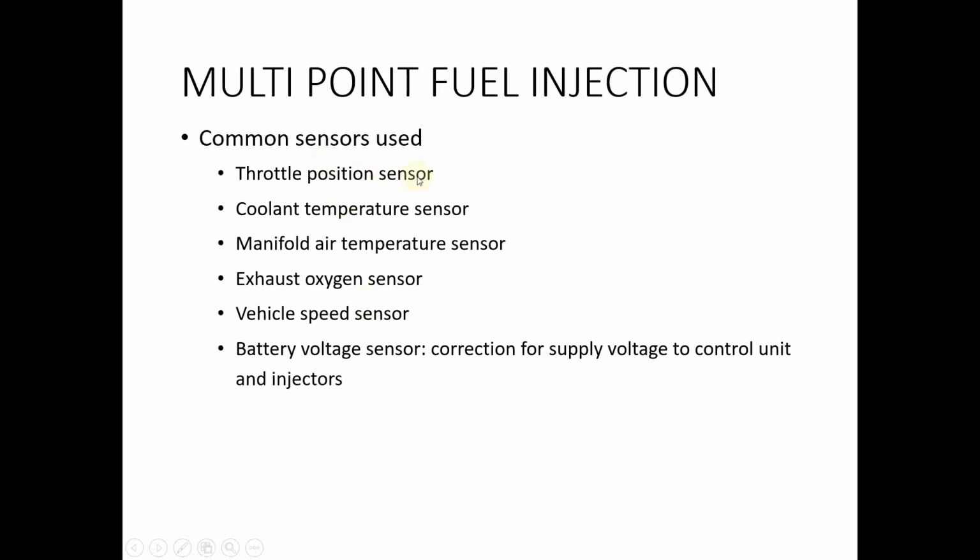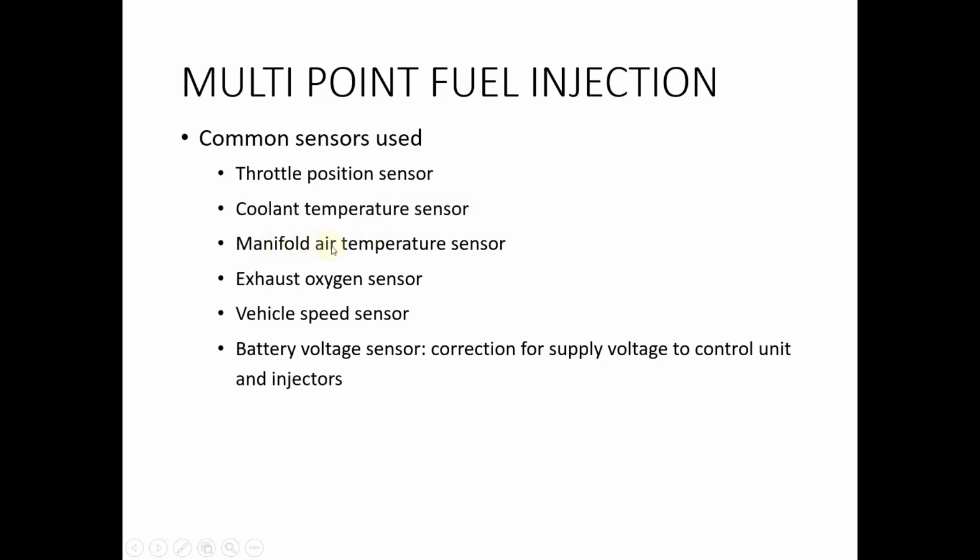Throttle position sensor to understand how the acceleration is taking place, what is the position of the throttle. Then what is the condition of coolant or the engine temperature, we have the coolant temperature sensor. Whether the amount of coolant is less, whether it is more, whether an engine is becoming more hotter than usual. So in order to collect all that information, we have coolant temperature sensor.